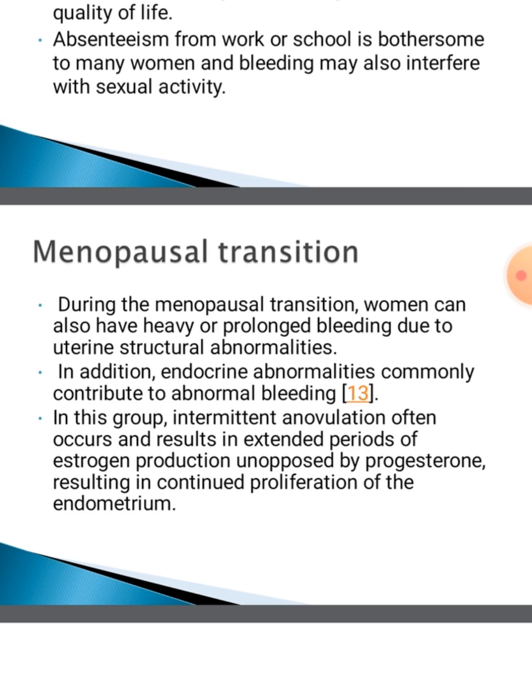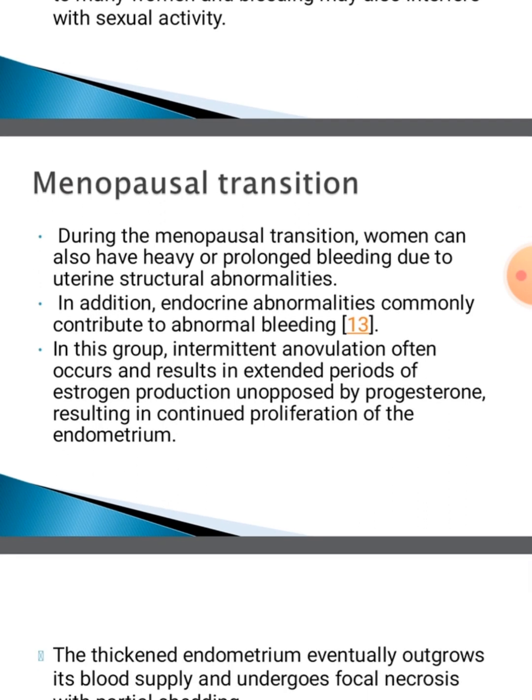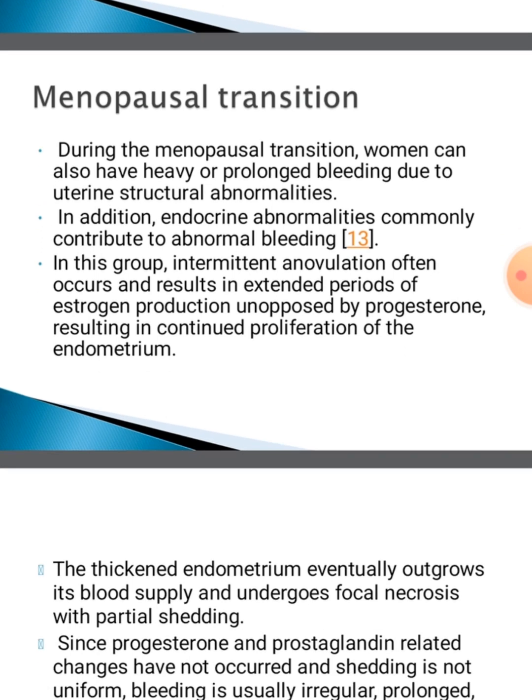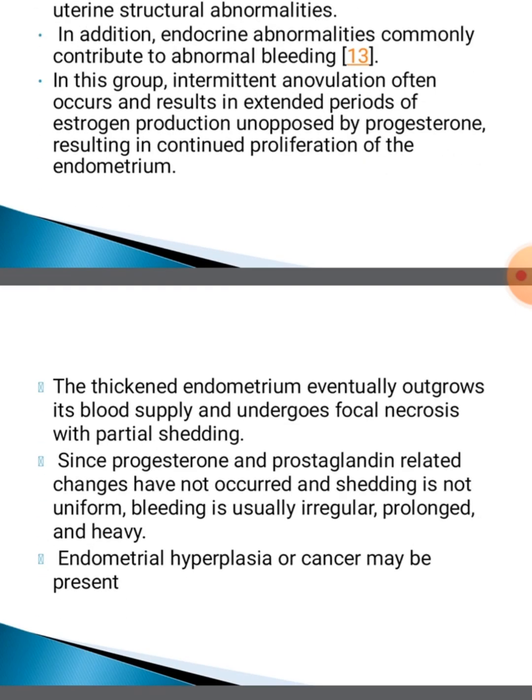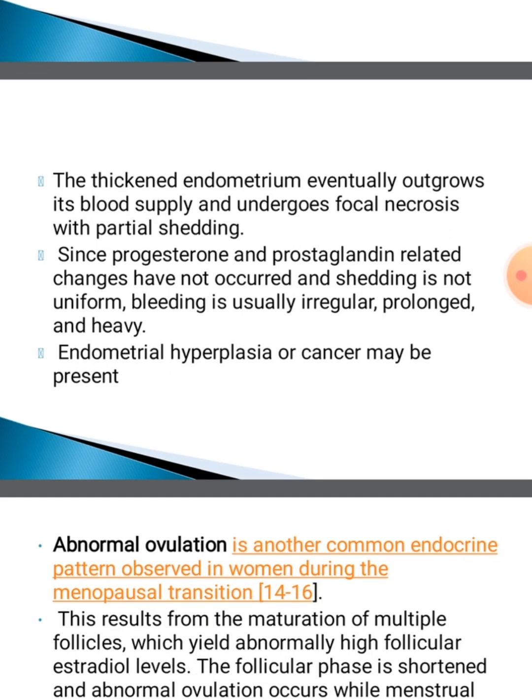This is the pathophysiology of the menopausal transition. In the menopausal transition, there is a history of heavy or prolonged bleeding due to uterine structural abnormalities and endocrine abnormalities. There is a non-uniform pattern of endometrial shedding which leads to irregular, prolonged and heavy menstrual bleeding. Endometrial hyperplasia or cancer may also be present. Abnormal ovulation is another common endocrine pattern observed in women during the menopausal transition.